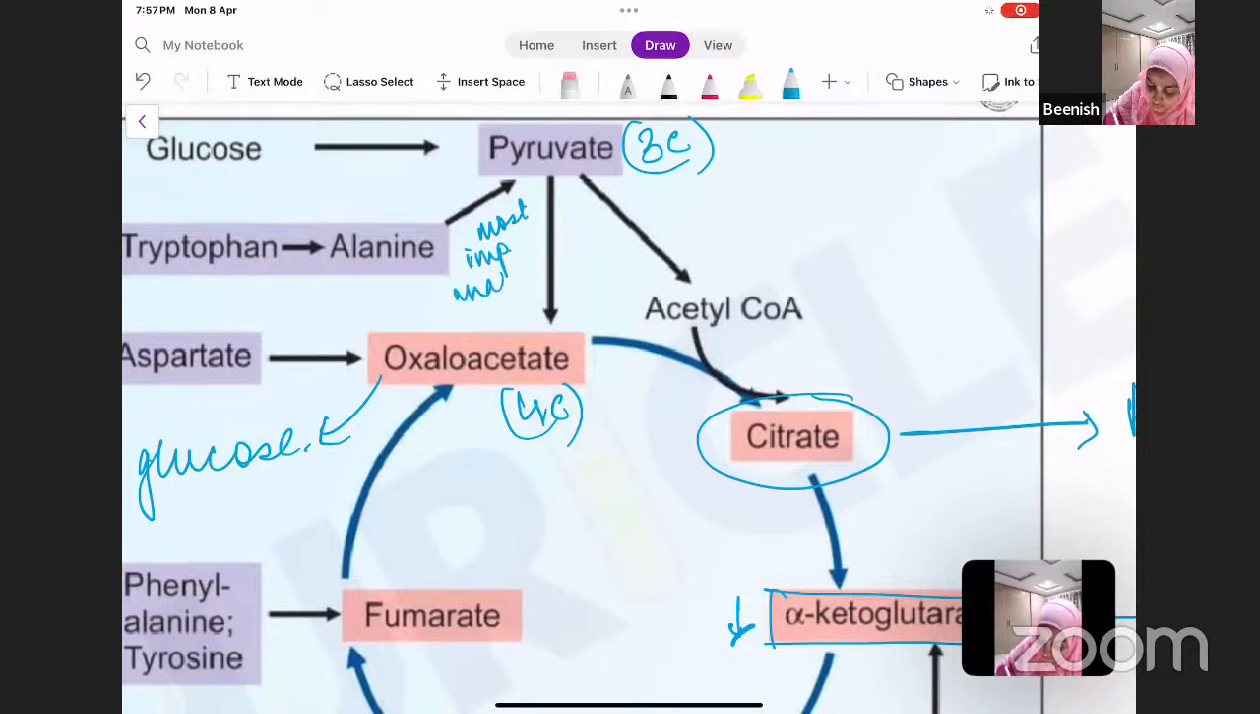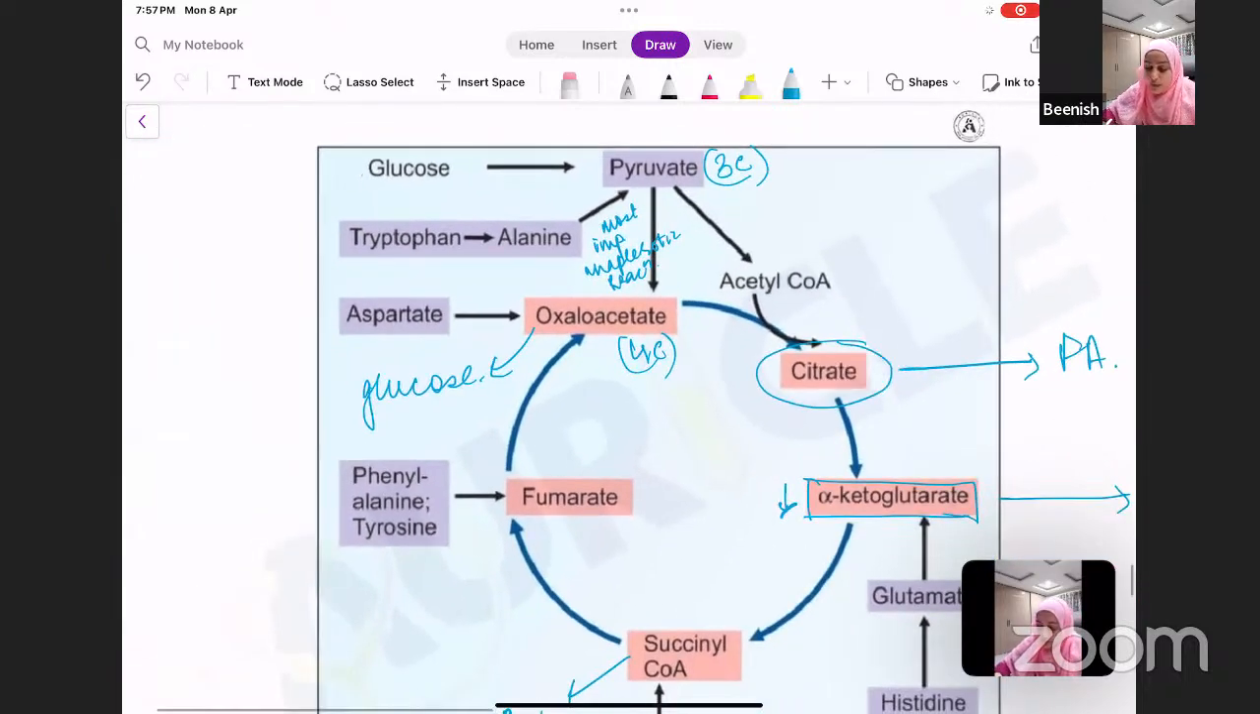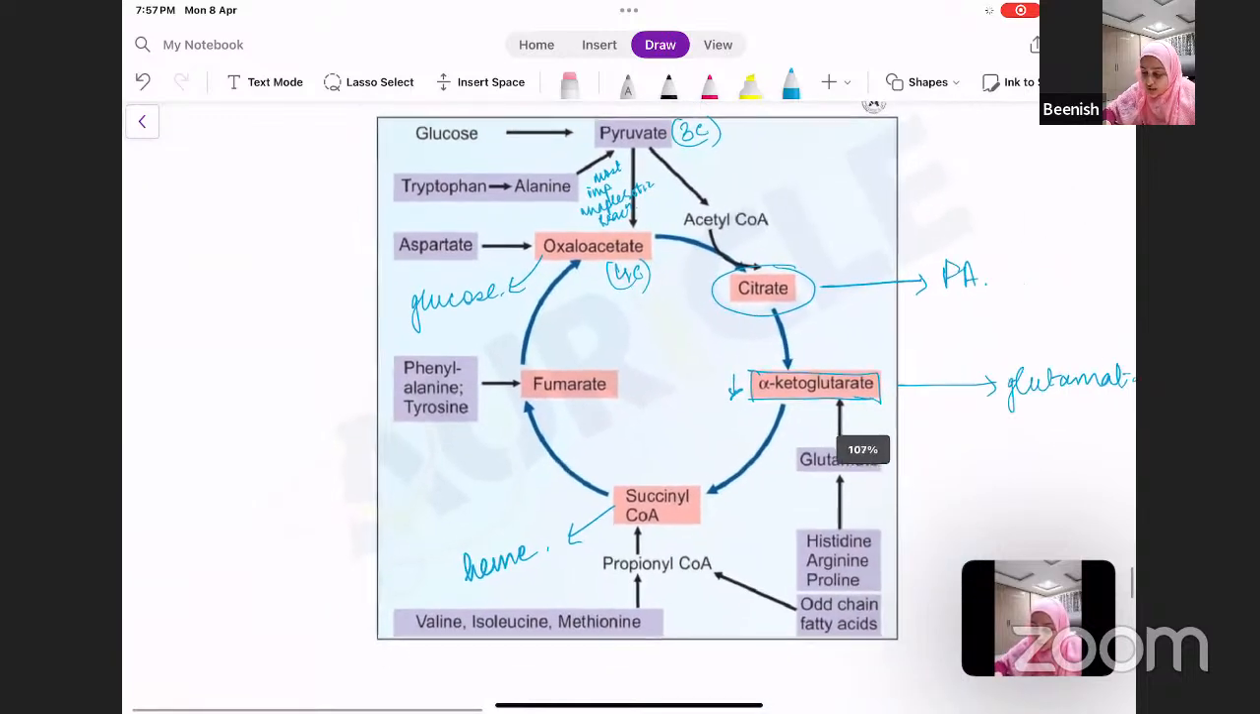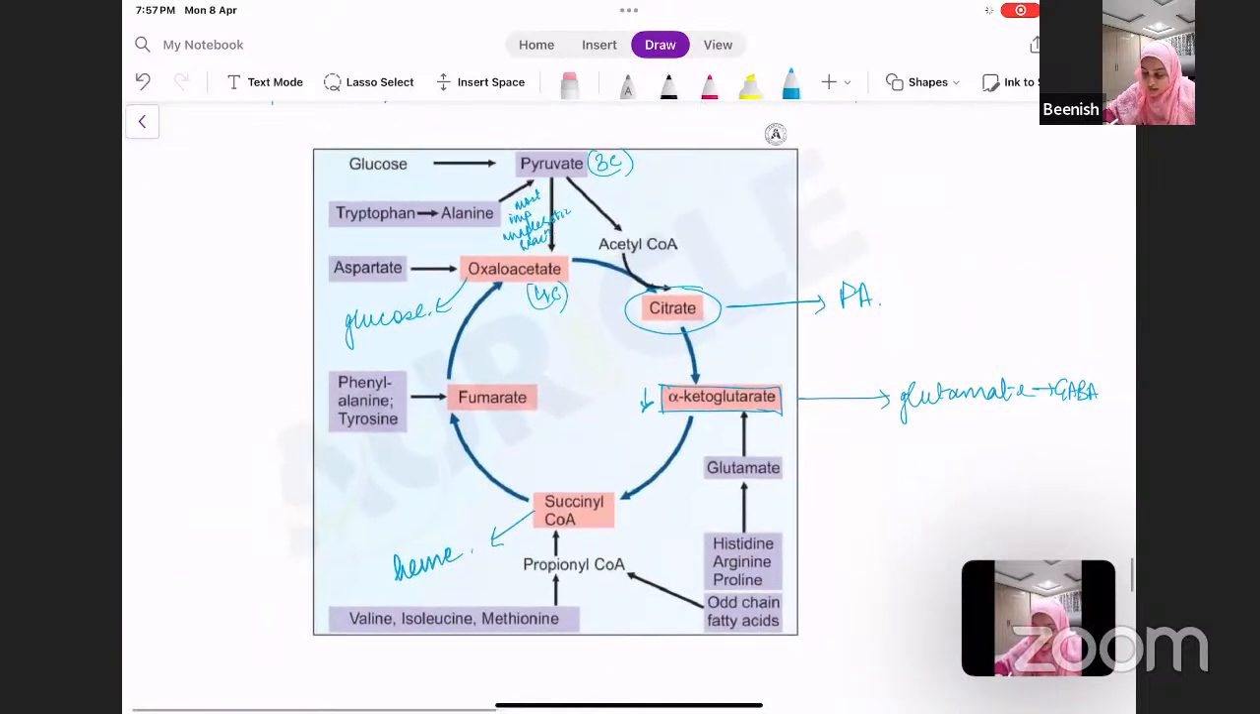most important anaplerotic reactions. So that is one way: your pyruvate gives oxaloacetate, and it forms one of the most important anaplerotic reactions. Then the other is your alpha ketoglutarate. You can get it from histidine, arginine, proline, ornithine, fatty acids, and glutamate.